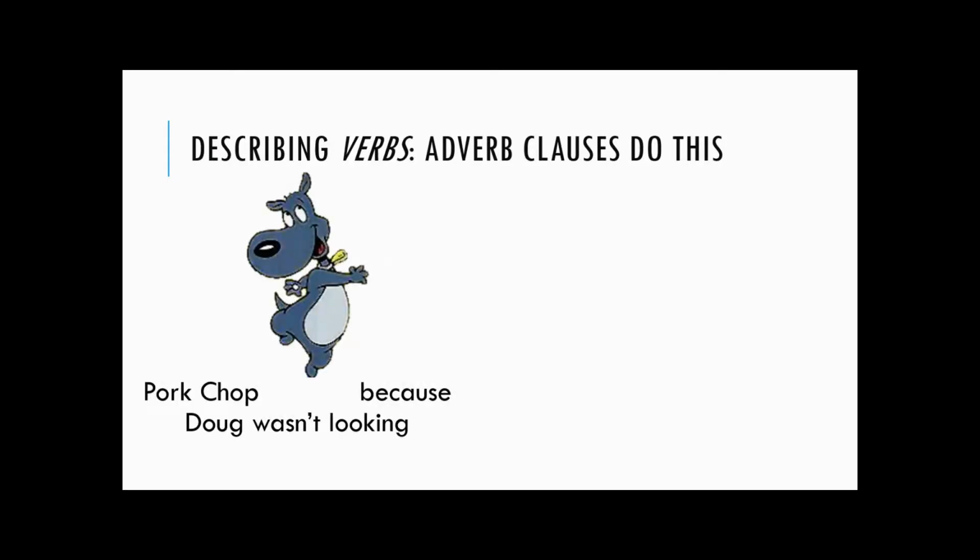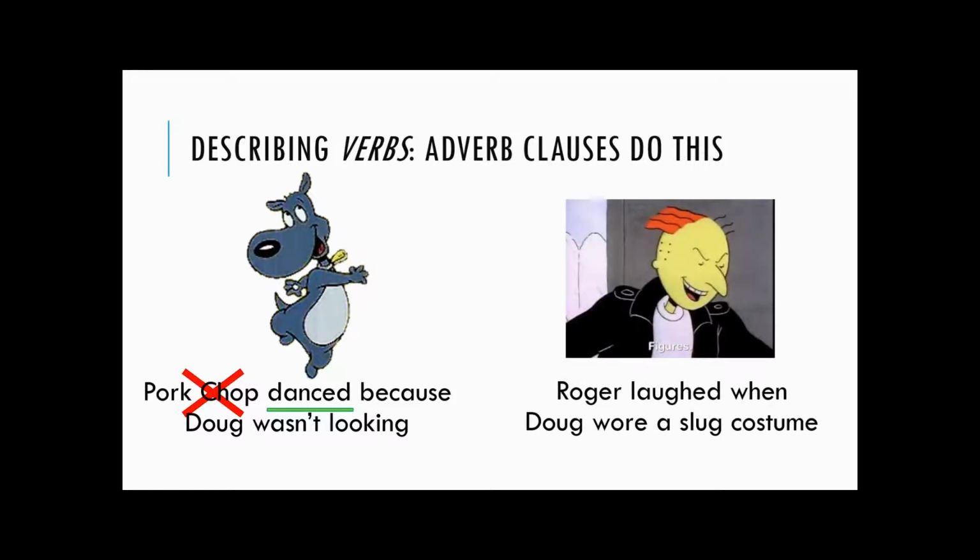Pork chop, because Doug wasn't looking, didn't make any sense. Pork chop danced because Doug wasn't looking. When Doug wasn't looking has to describe danced, not pork chop. Roger laughed when Doug wore a slug costume. When Doug wore a slug costume tells us why the laugh, not more about Roger.